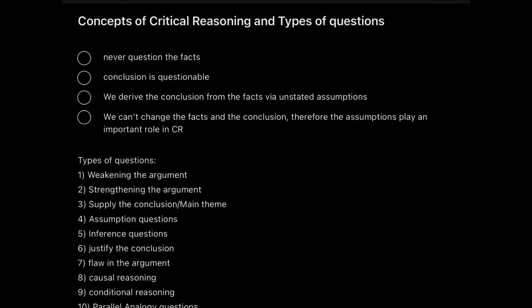In the reading comprehension questions, out of the 5 to 6 questions which come from a single passage, there are around 2 to 3 questions which are based on critical reasoning concepts like finding out the inference, weakening the argument, justifying the conclusion, etc. So therefore, learning critical reasoning is really a critical part of your verbal ability section, and therefore this video is going to be short, which will only take you through the concepts of CR. I will not be discussing any questions in this video.